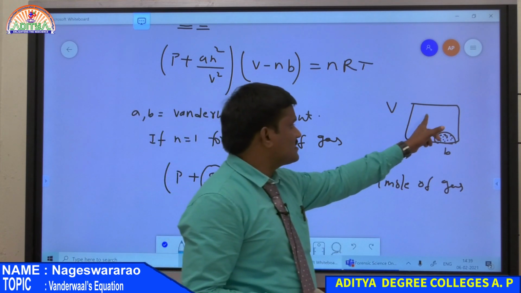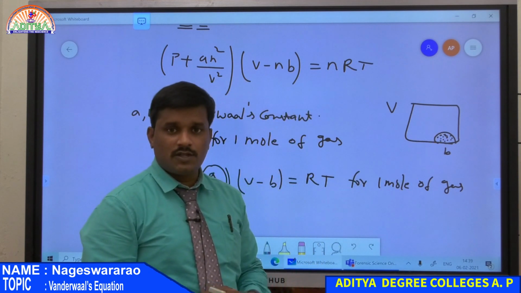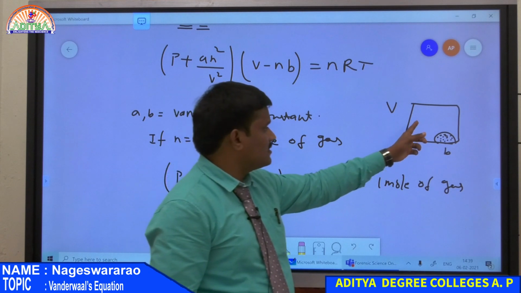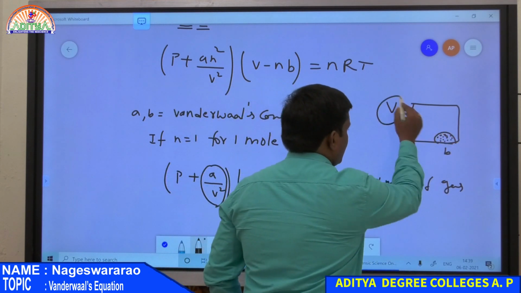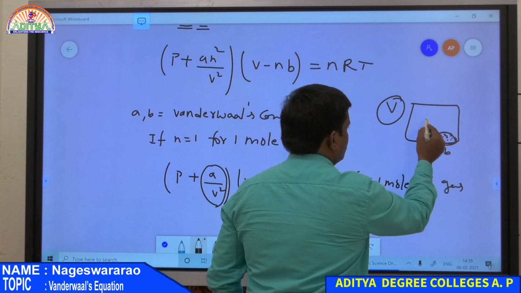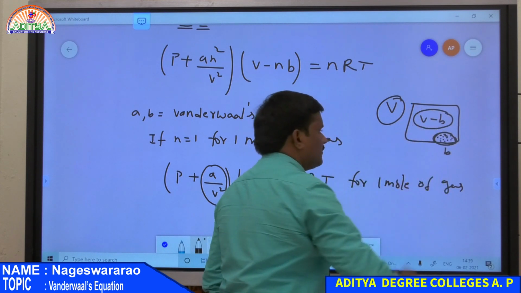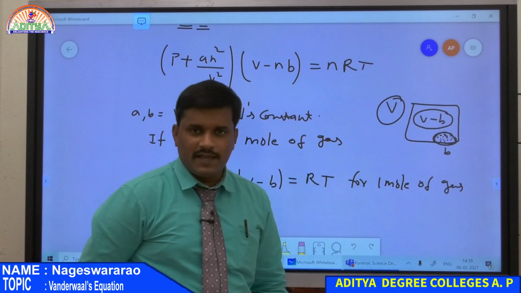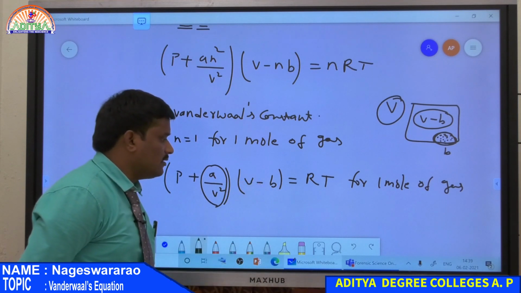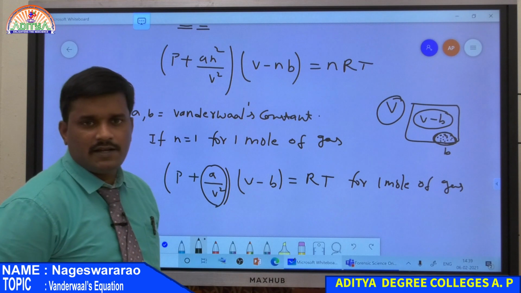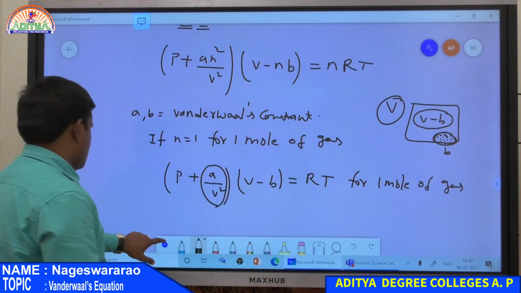So here this is the space for the gas molecules to move freely. The movement of the gas only takes place within this space. So this is nothing but the total volume V minus this volume B. Therefore, this total space is equal to V minus B, that is equal to the volume of the gas. So this is the volume correction, V minus B, that is equal to RT, gas constant into absolute temperature. So this is nothing but the Van der Waals equation.